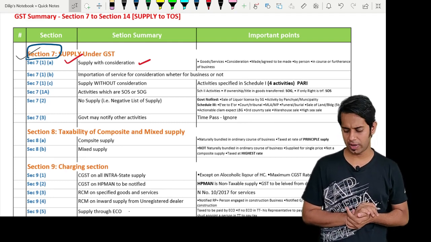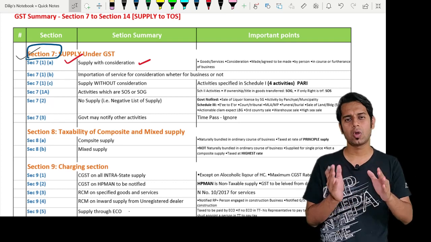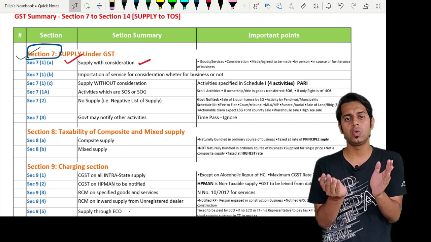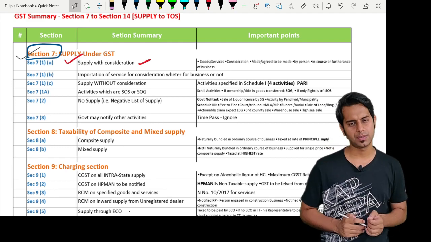Sir, what do you mean by supplier, sir? Supplier means the person who is supplying goods and services, and also it will include his agent. Both the recipient and supplier definitions will include the agent of the recipient or the agent of the supplier. Okay, so section 7 subsection 1 clause A is done.